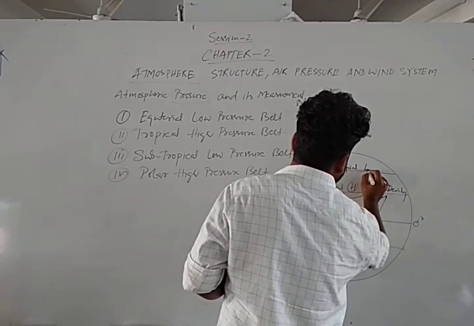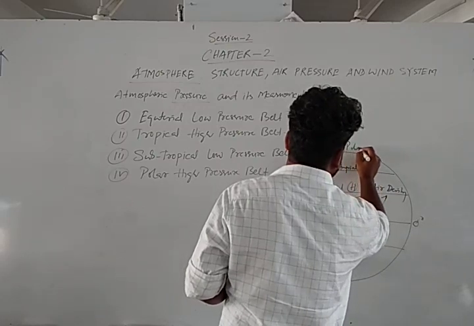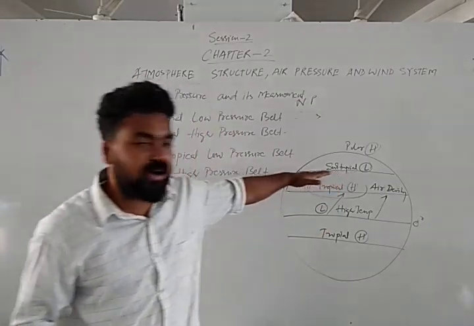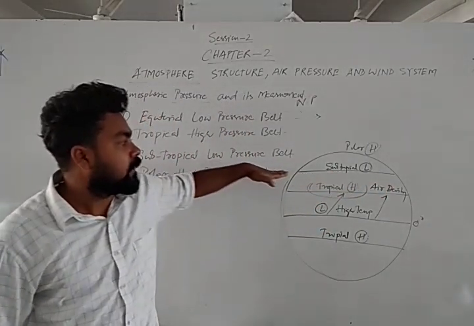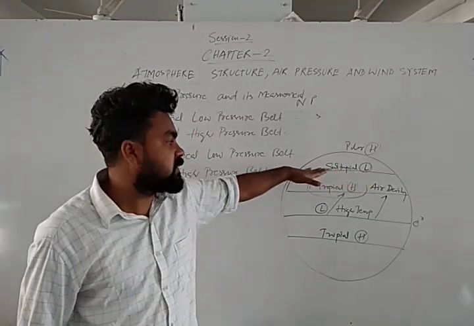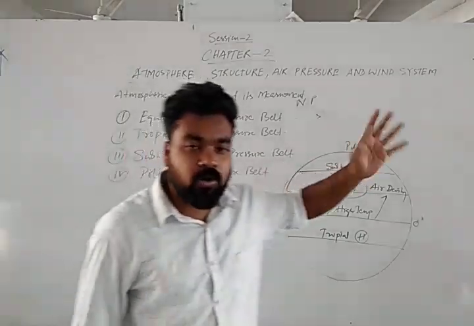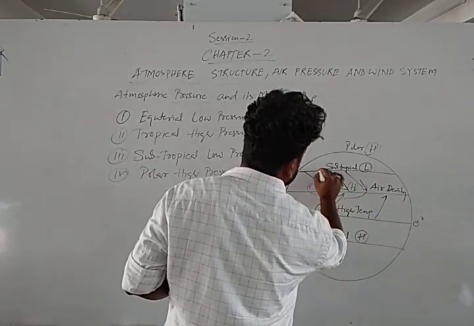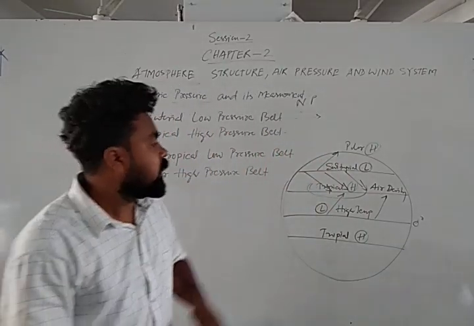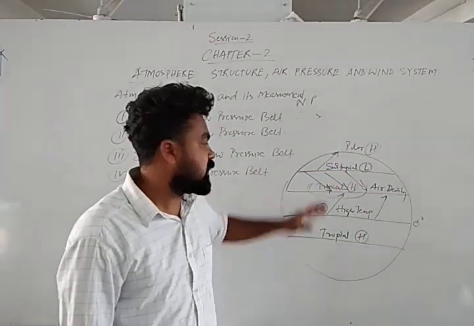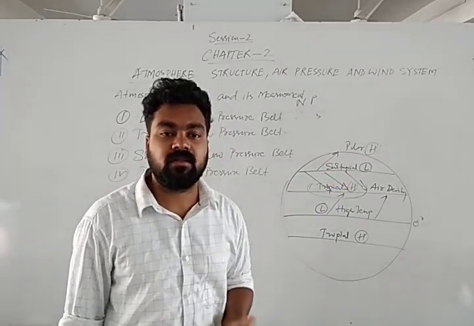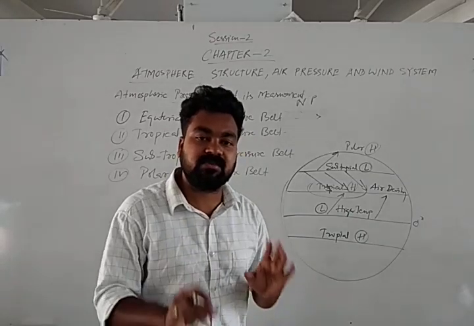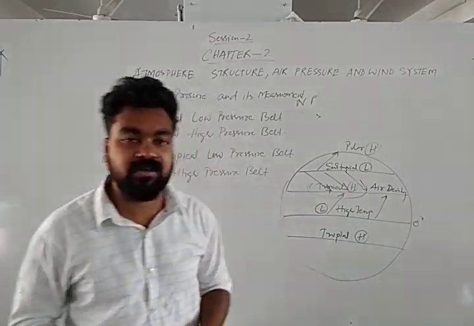Subtropical low pressure belt, and this one is polar high. So why is there low pressure in the subtropical region? Because in this portion there are the effects of the westerlies. Again, due to the influence of the Coriolis force, the air moves towards the tropical region, and sometimes the air moves towards the polar region. So in this region air gets totally absent. If the air is absent, then there will be no pressure. The density of the air decreases and it gives low pressure. That's why in the subtropical region pressure is low.